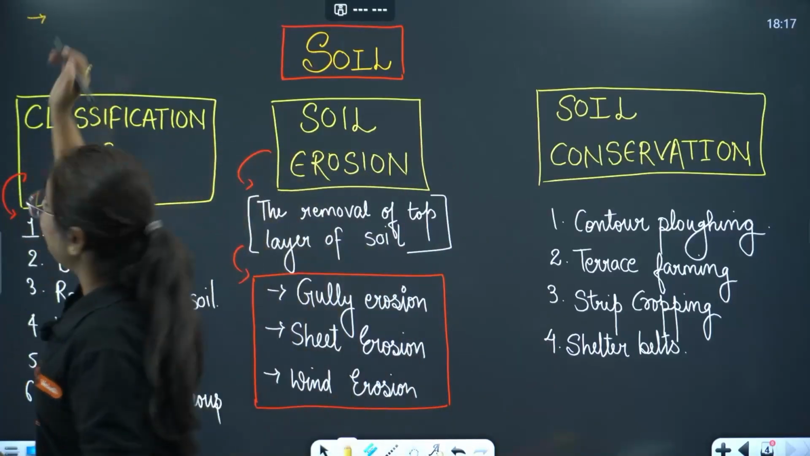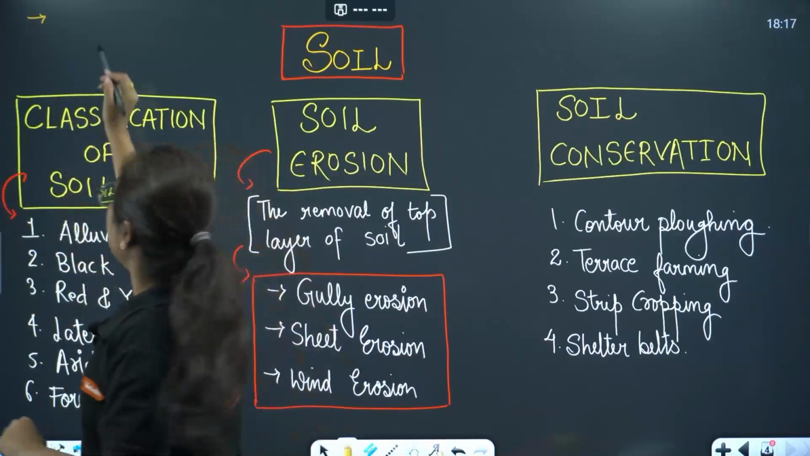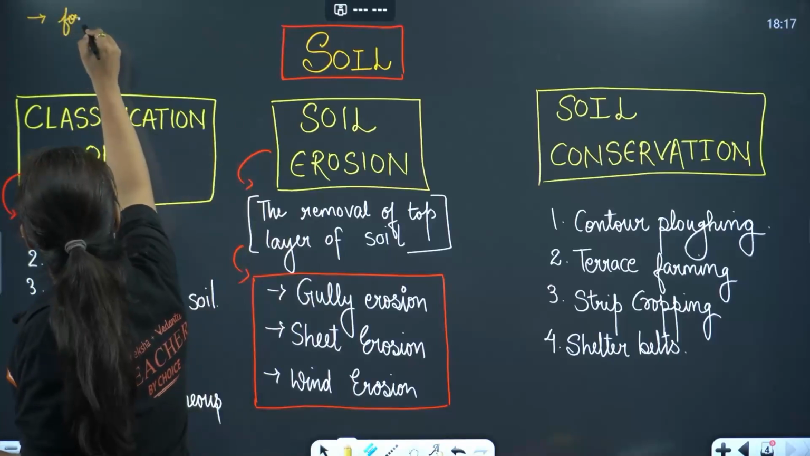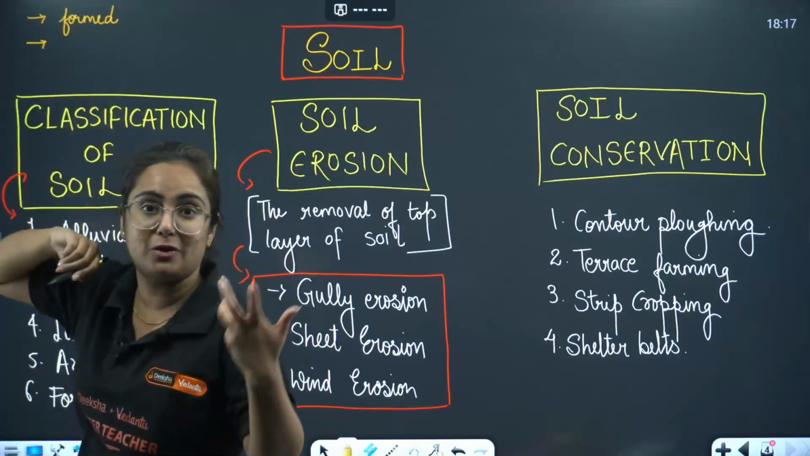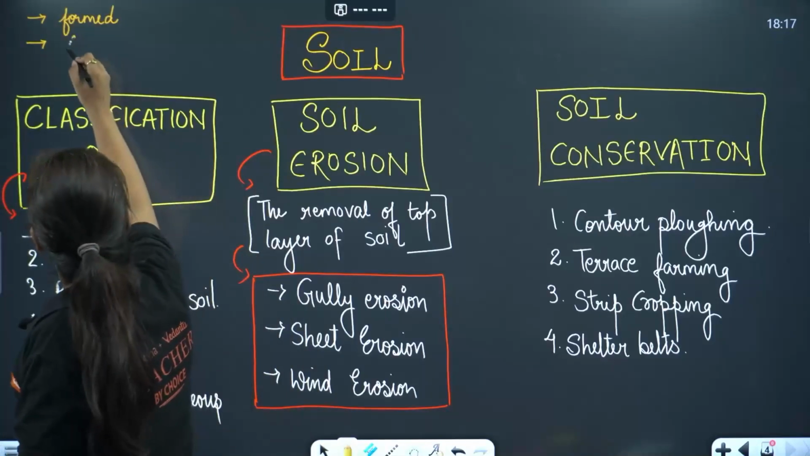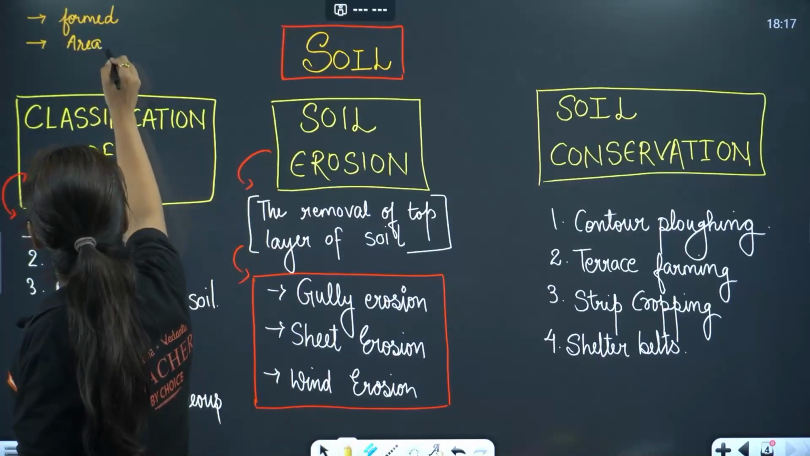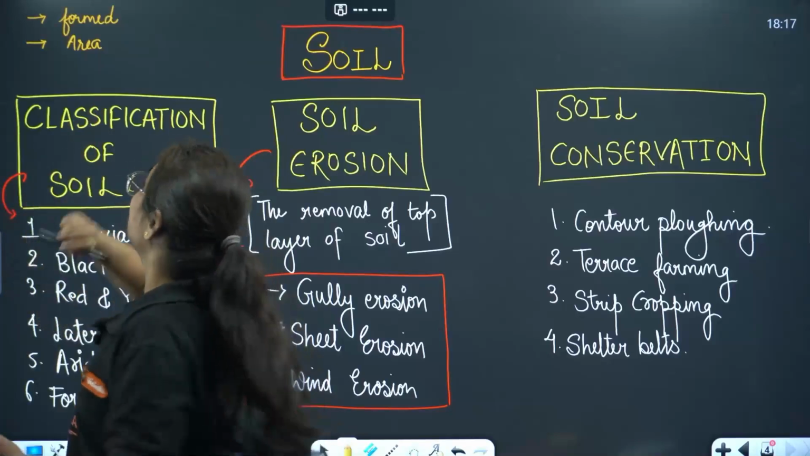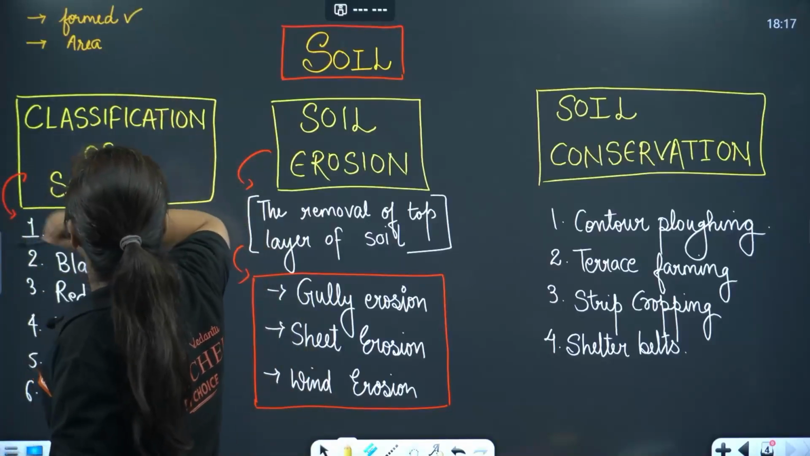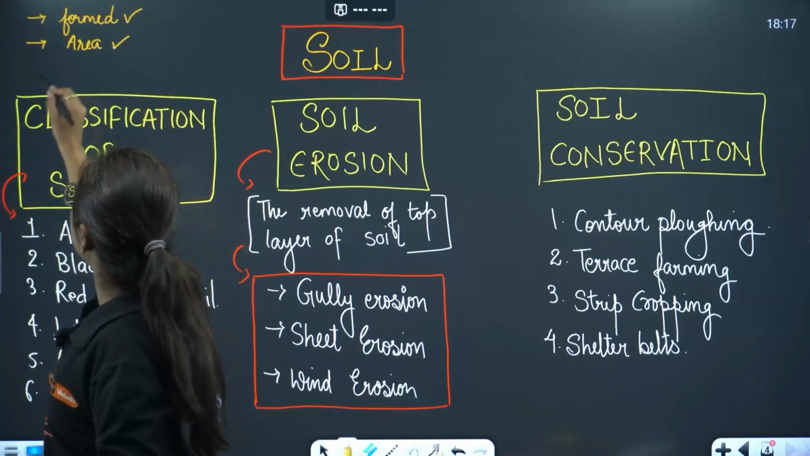In this, we will focus on certain points like how is the soil formed, what is the formation of the soil, reason for the formation of soil. Then we will figure out the areas where these types of soils are found. Where I said crop, it was soil actually. So formation of soil, area in which soil is found.